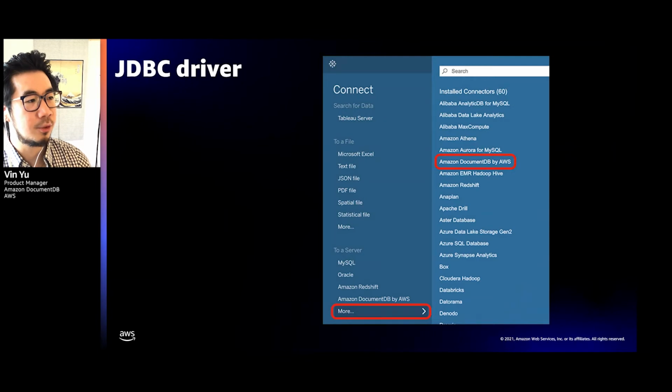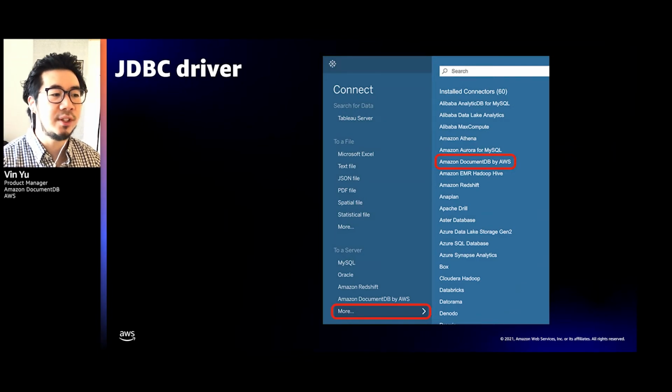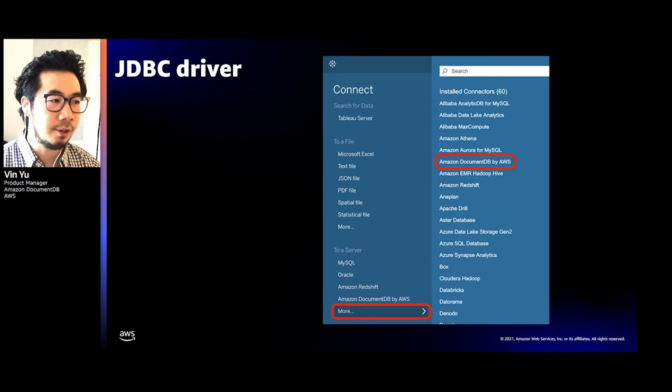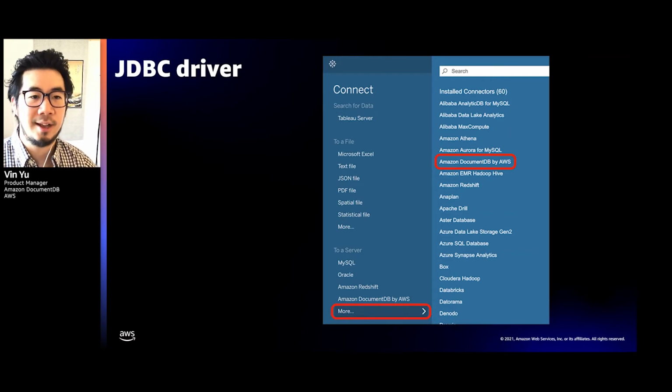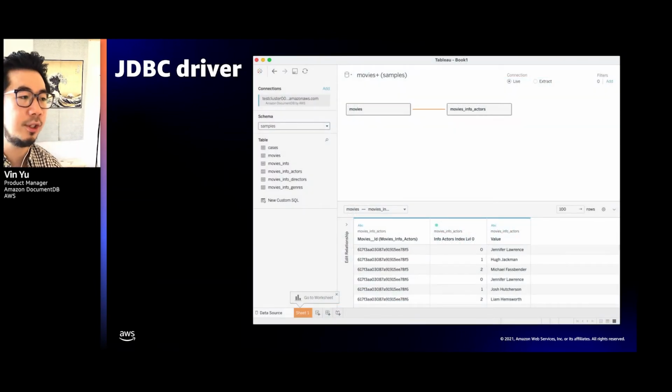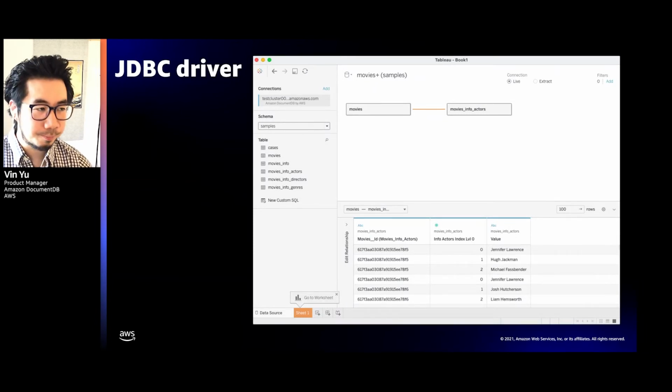So here's a screenshot from Tableau. Now, once you've installed the Amazon DocumentDB connector for Tableau, you can click on Connect to a Server, and under More, you can now see Amazon DocumentDB as a choice which you can select. So upon selecting this and filling out the necessary connection information, you can now use Tableau to connect to and query DocumentDB as a source.